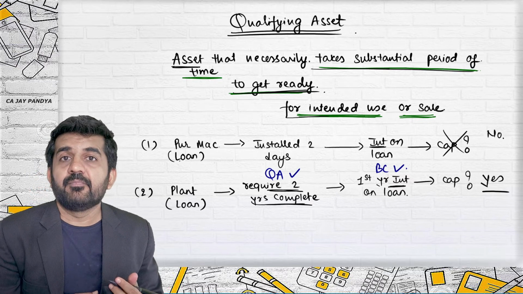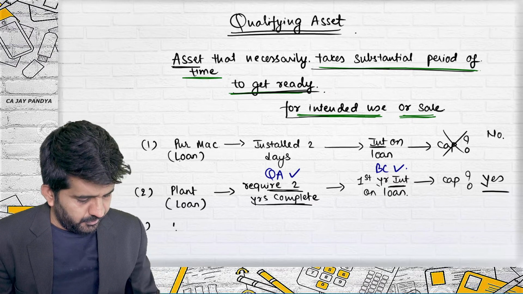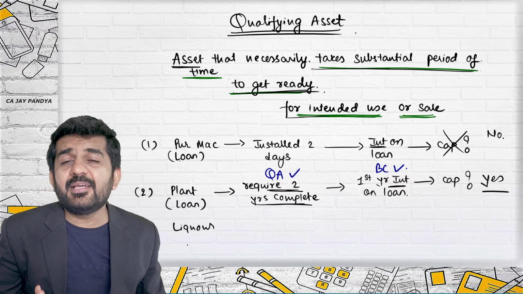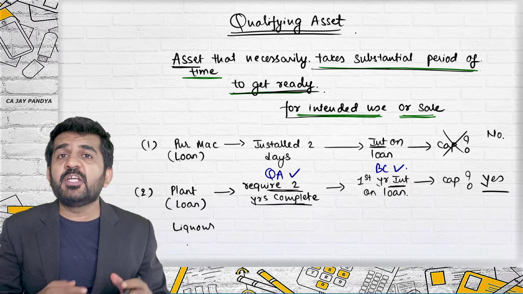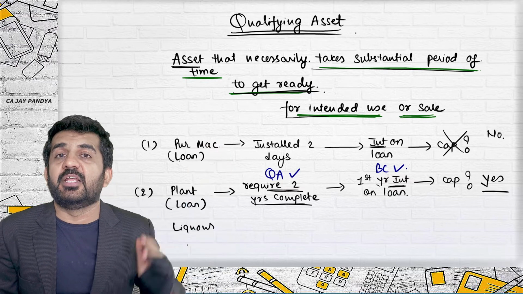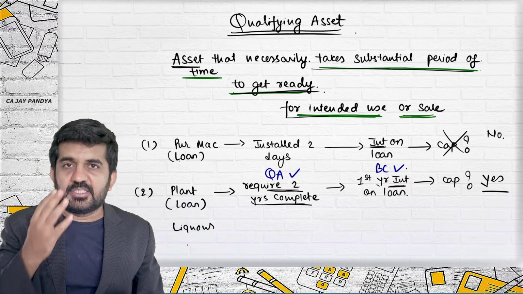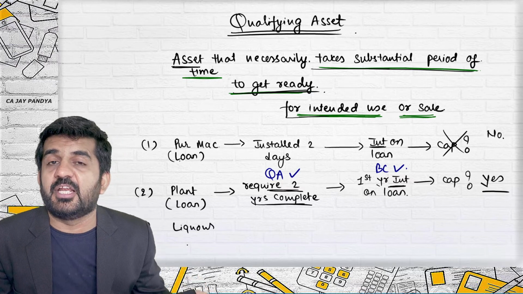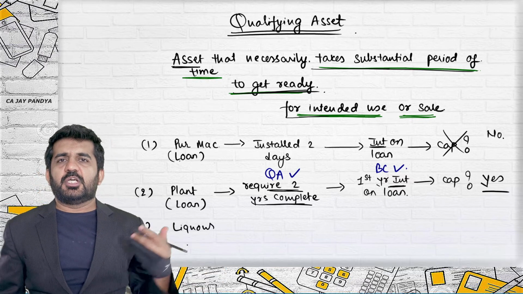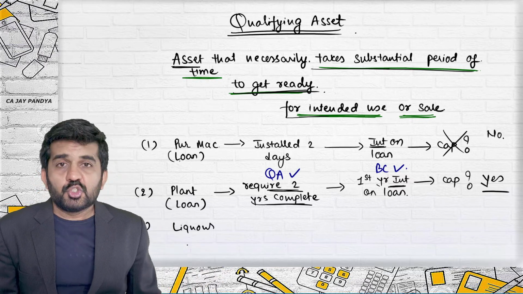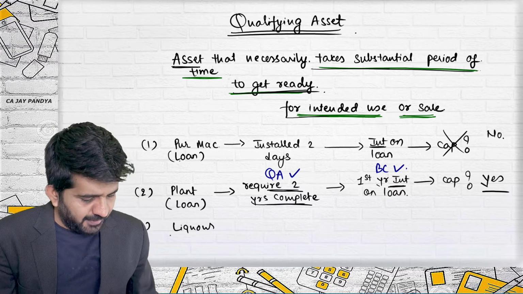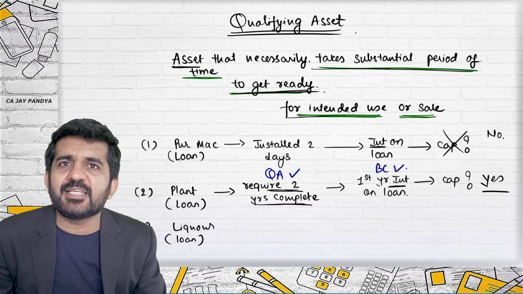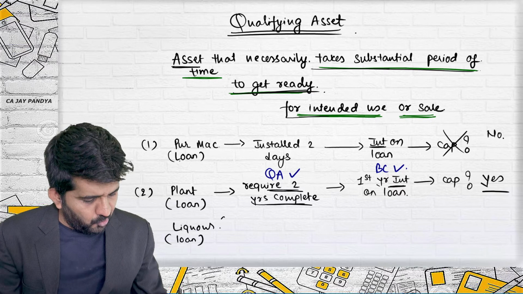Number 3. Try to concentrate. I am trading in liquor. Liquor has one quality. If it is old, the value of that liquor will increase. Is it all right? Say if the liquor is 20 years old, it might be costing 50 lakh rupees, 40 lakh rupees. There are liquors which cost so much. So what I'm doing is I have purchased this liquor by taking a loan. Is it my fixed asset or is it my stock? This is my stock.